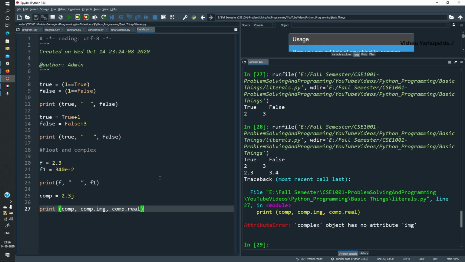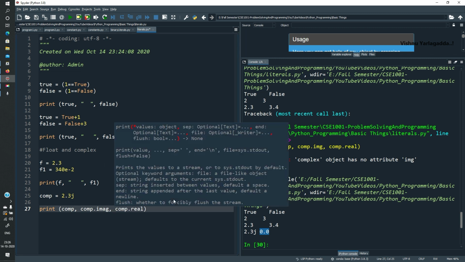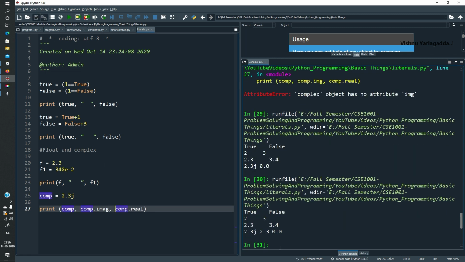Anyways, I will check why it is not having img. 2.3z is the complex number, 0.0 is the real value, and imaginary is 2.3. So 2.3 is the imaginary.